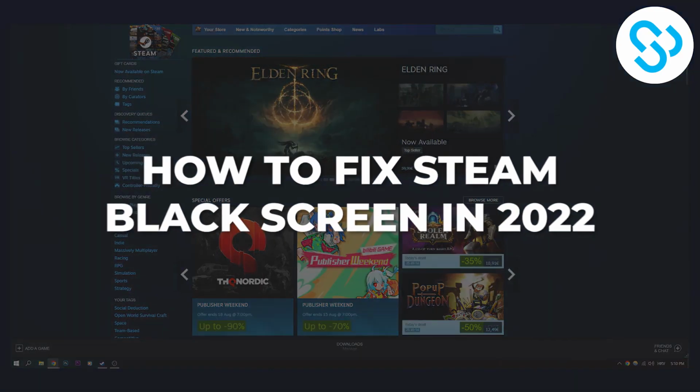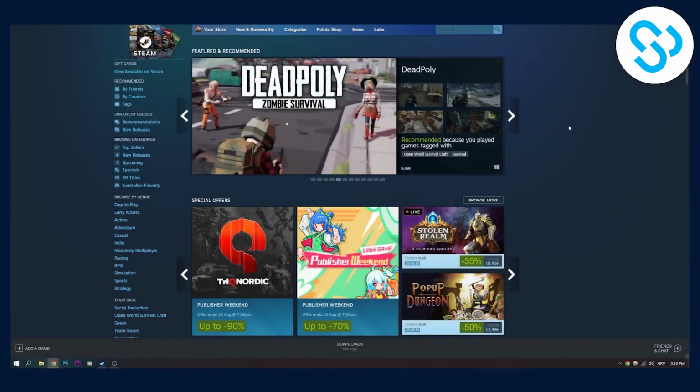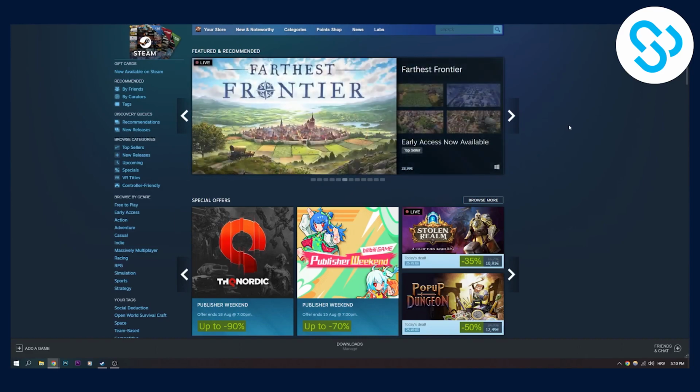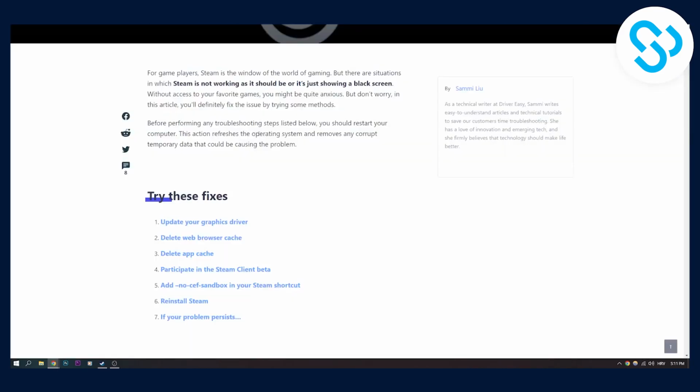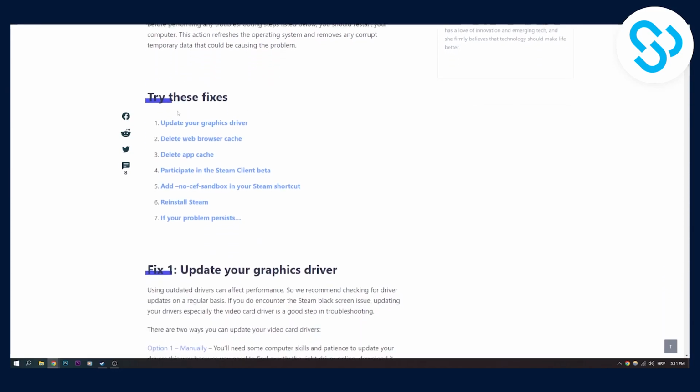Today I will show you how to fix Steam black screen in 2022. For this particular error, there are many fixes that you can implement. This is one website that I found and it helped me a lot when it comes to fixing black screen on Steam, and that is these 7 steps right here. These are 7 different fixes, so you can try each of these fixes and see if a particular fix will fix black screen on Steam.